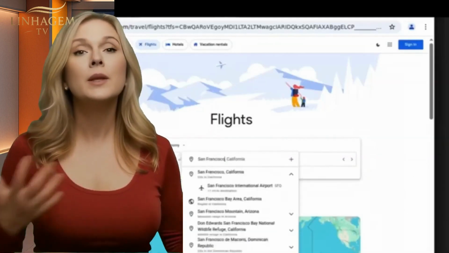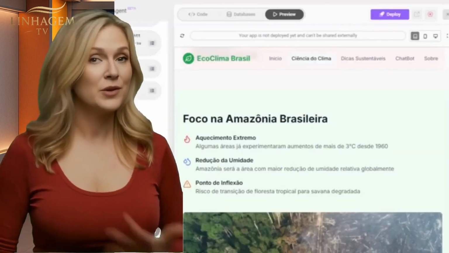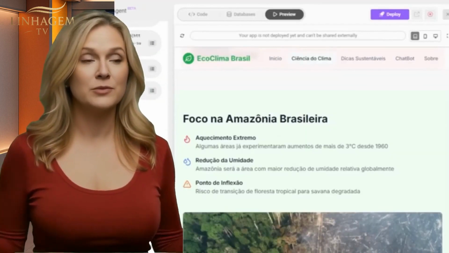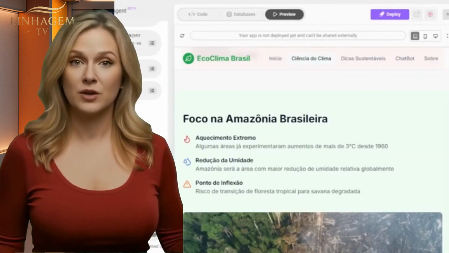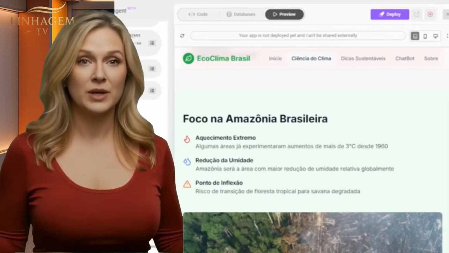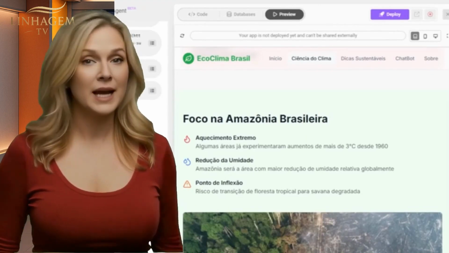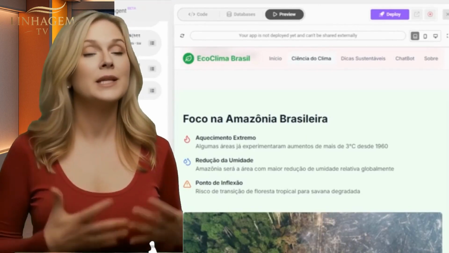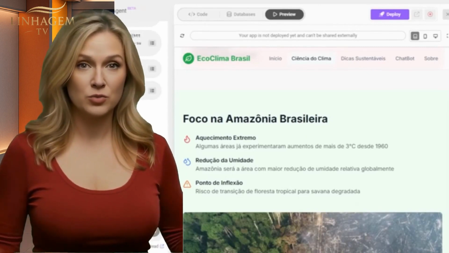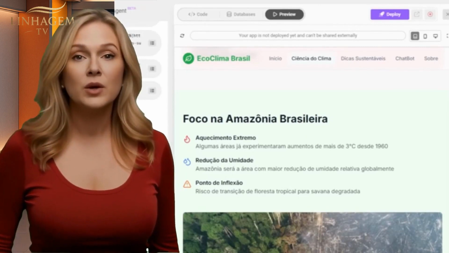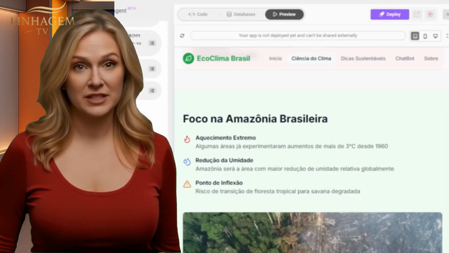The basic plan costs $10 a month. You can create up to 3 applications per month. The Pro plan costs another $10, so $20 in total. And you can create about 25 applications per month, depending on what you want to make. But you can already have some fun with the basic plan to test it out.